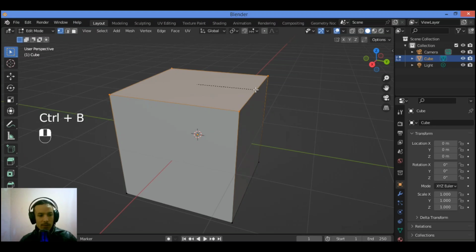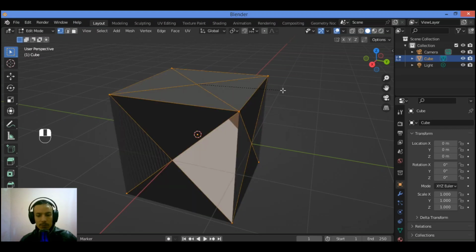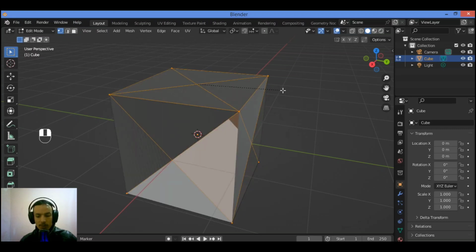To activate the bevel tool, press V to go into vertex bevel mode, just like this, and move your mouse to adjust the bevel, or type a number using your keyboard for exact beveling. For example, 0.4.